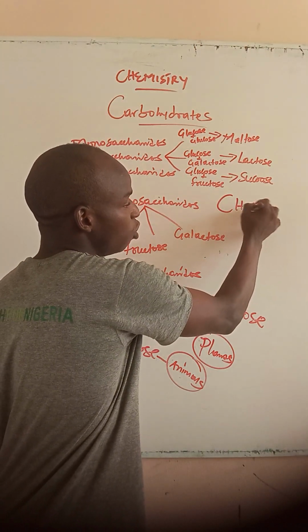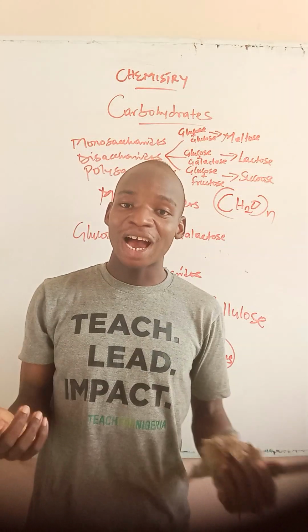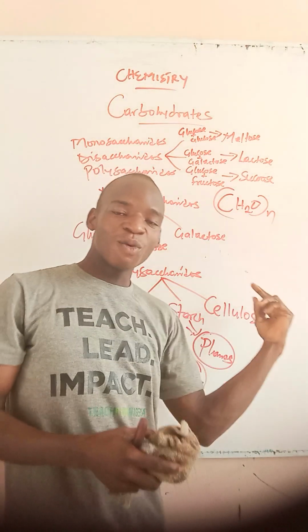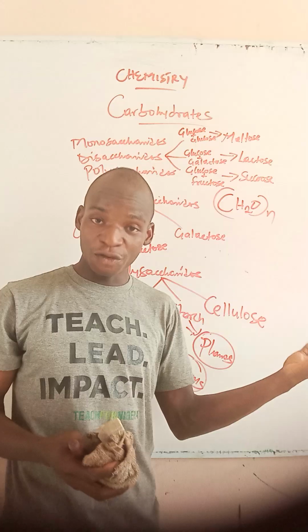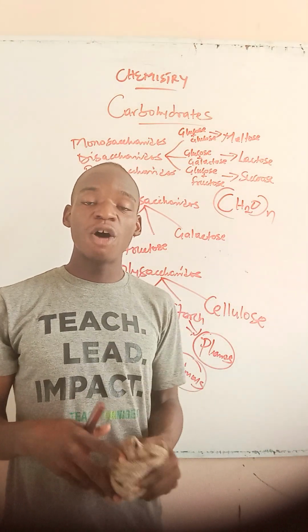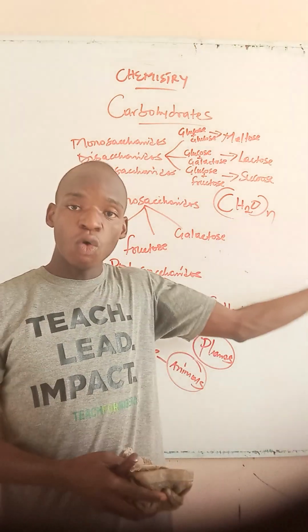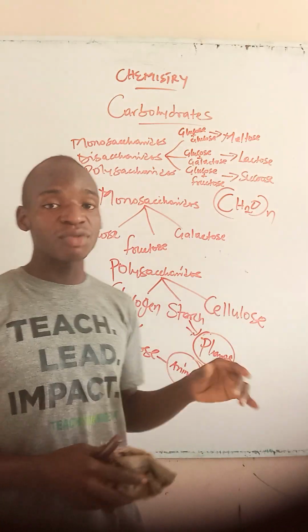Is CnH2nOn, where n is the number of what? Of carbons. And I told us that where n is 6, our carbohydrate becomes glucose, which is C6H12O6. Are you following? Then where n changes to 5, our carbohydrate becomes ribose. Ribose is simply C5H10O5.